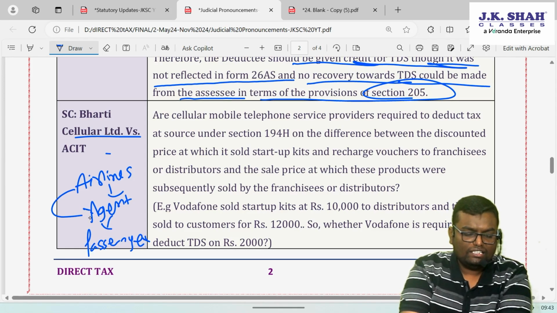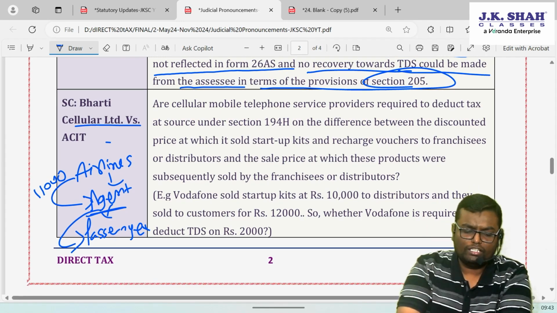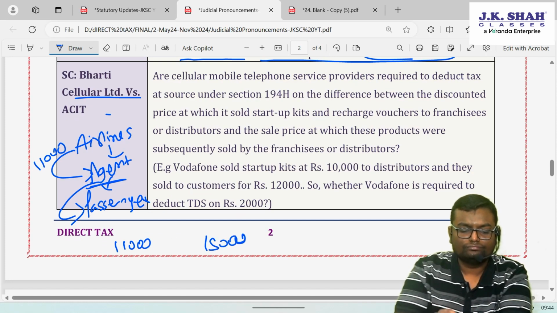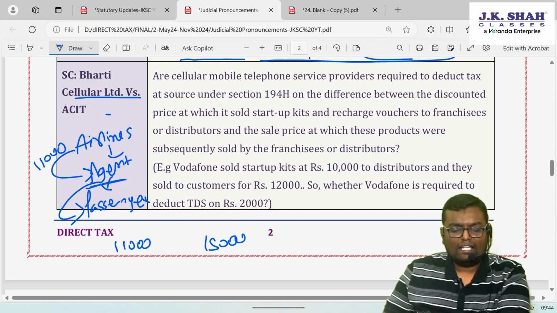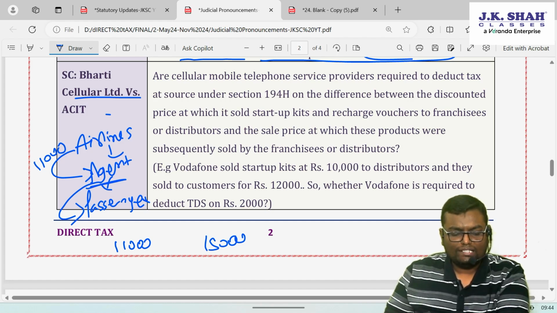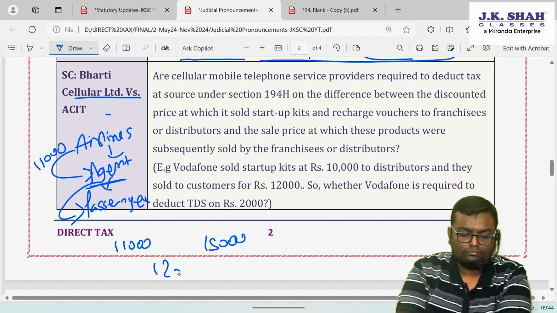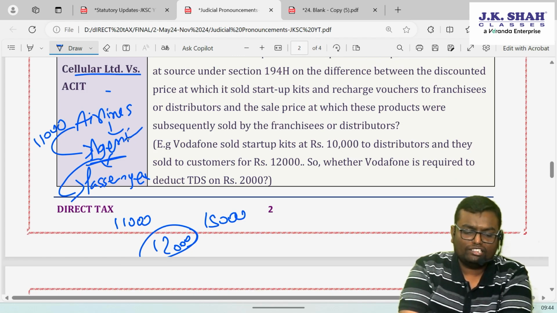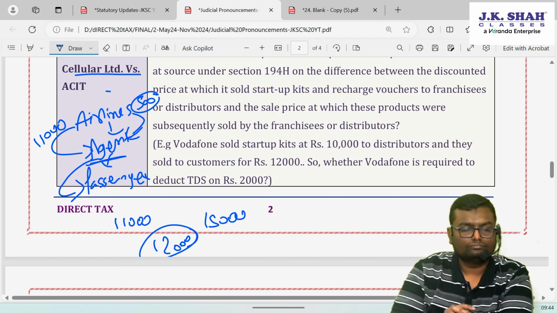The airline is basically giving the tickets to the agent for 11,000 and agents are allowed to sell the tickets at any price they want to, subject to a minimum cap of 11,000, maximum cap of 15,000. So now let's say the airline gave the ticket of 11,000 to the agent, the agent sold the ticket to the passenger for rupees 12,000. Now when the tickets are sold, airlines give a fixed commission to the agent of rupees 500 also.